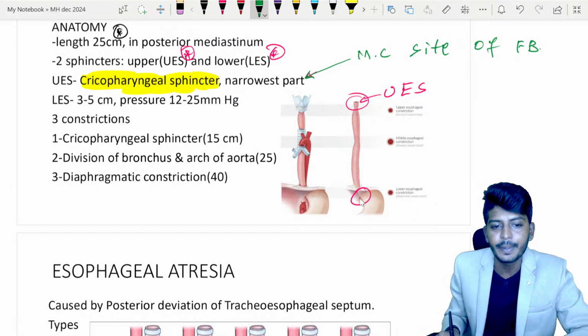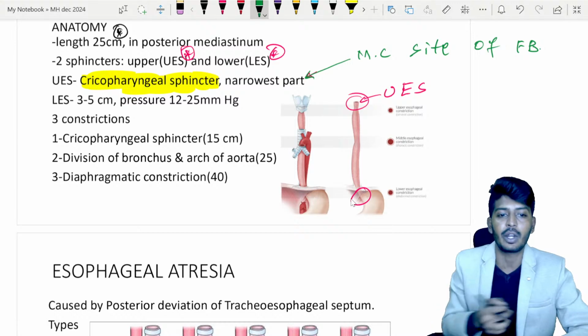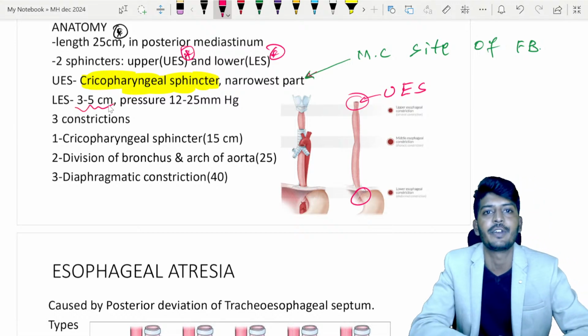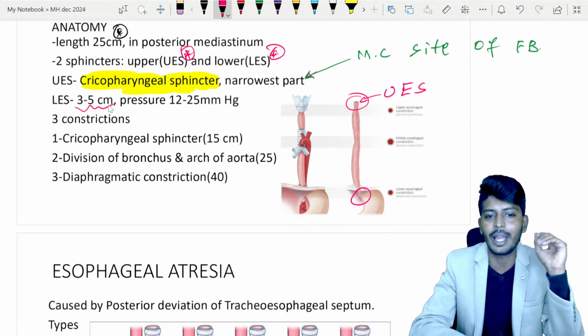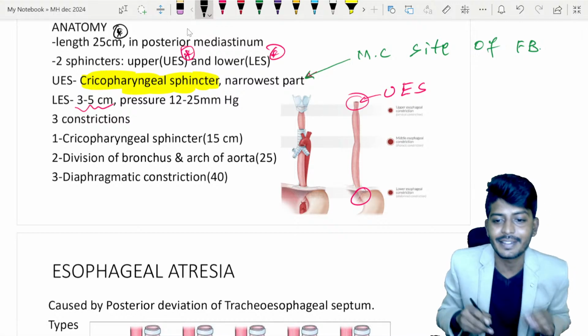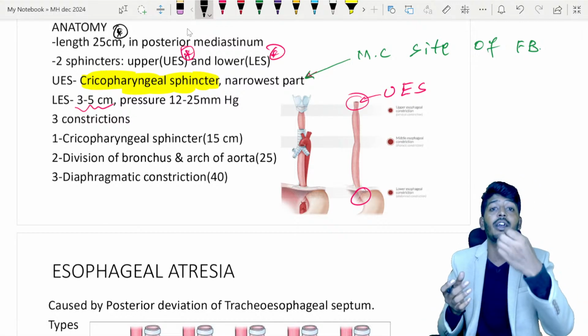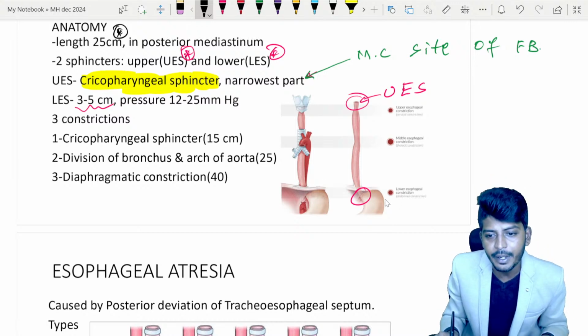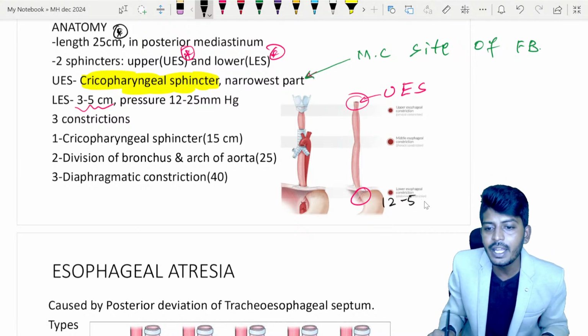Now let's go to the next important aspect, the lower esophageal sphincter. Here is a very important point: the length of the lower esophageal sphincter is about 3 to 5 centimeter. But the most important clinical part is this. Anywhere there is a hollow organ with muscles, it will have some pressure. The lower esophageal sphincter pressure is about 12 to 15 mm of Hg. What is that? 12 to 25 mm of Hg.